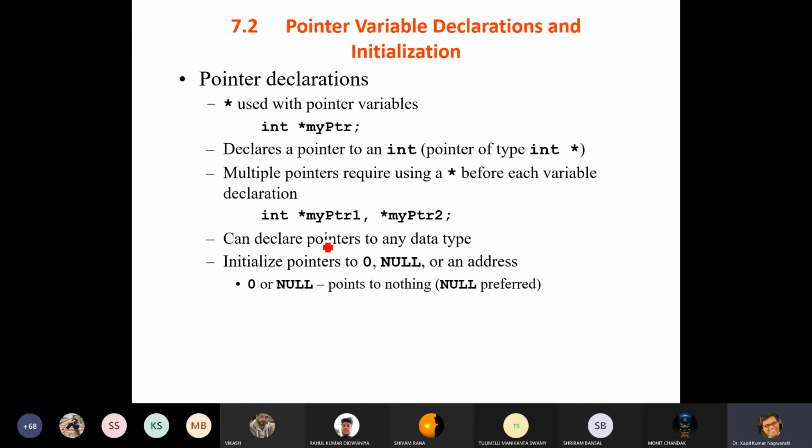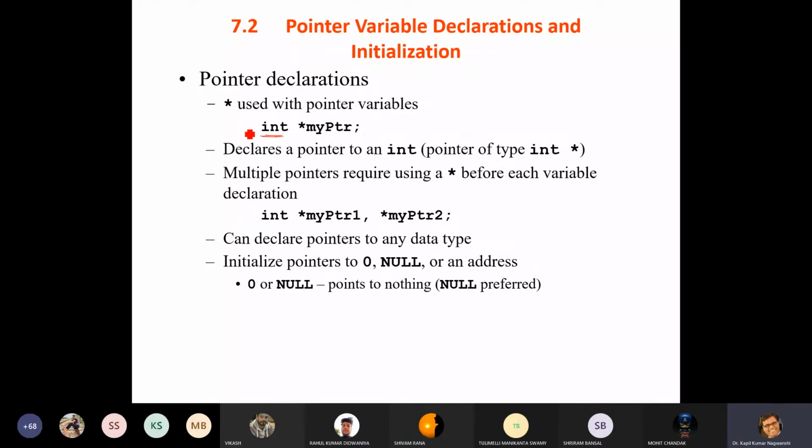So how do we declare a pointer? Here, for any integer variable, we need to declare an integer pointer. It simply says that it is not holding anything, which means this will directly point to an integer value. It is not capable of pointing to any floating point value. Okay,